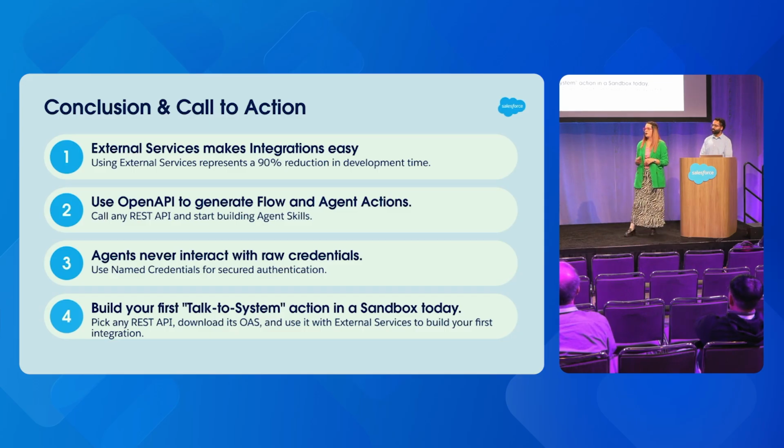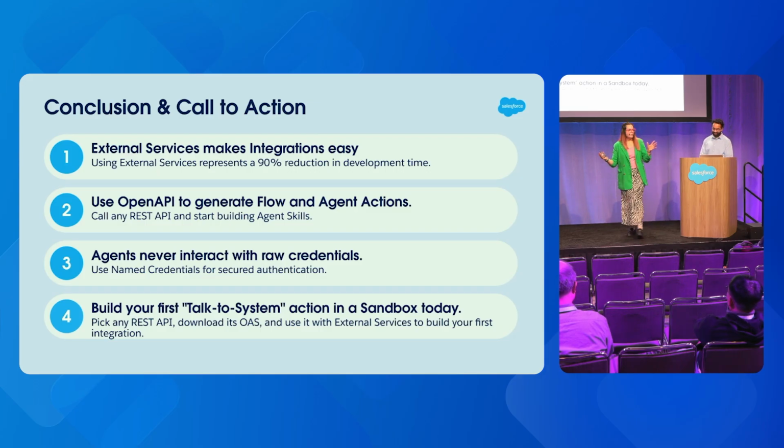You can use any REST API and download their publicly available spec. You can use AI to really minimize it and then use whatever endpoints you want to, and then upload it into external services and start building your first integration with invocable actions available in Flow and also in agents. And as I mentioned, we never handle raw credentials thanks to name credentials.